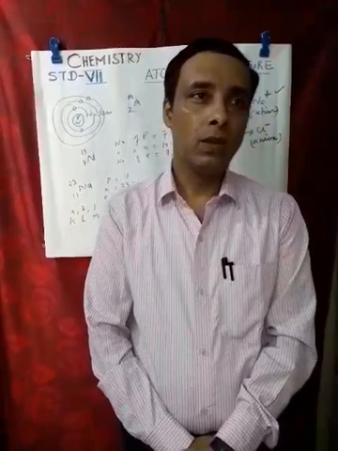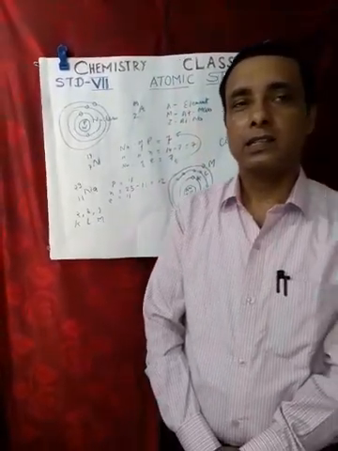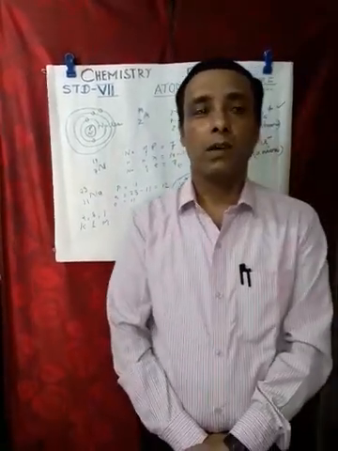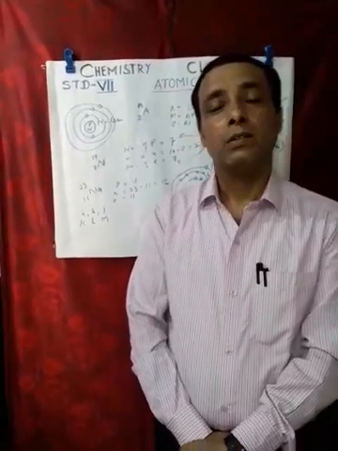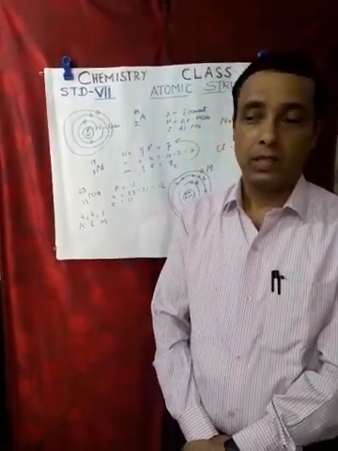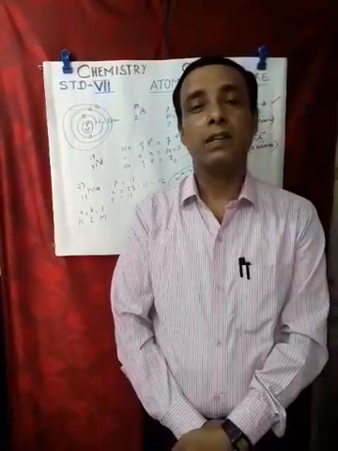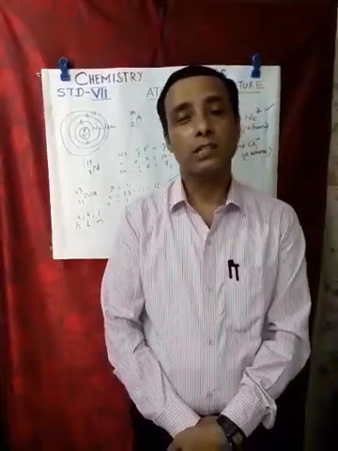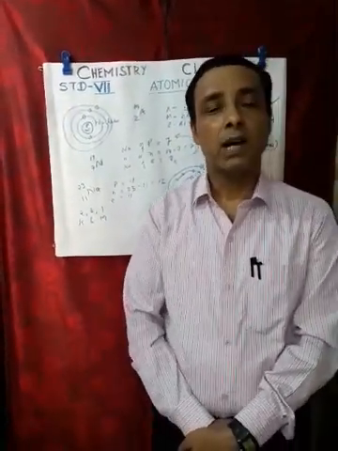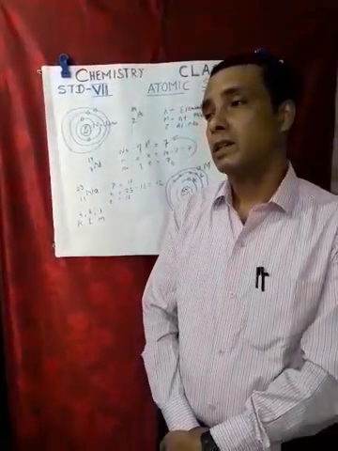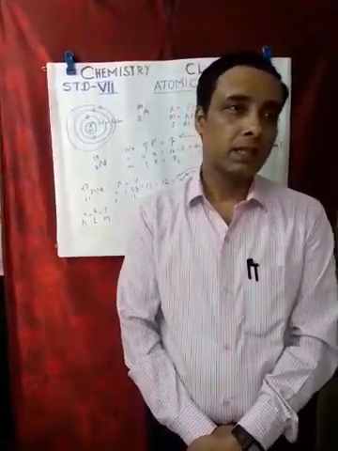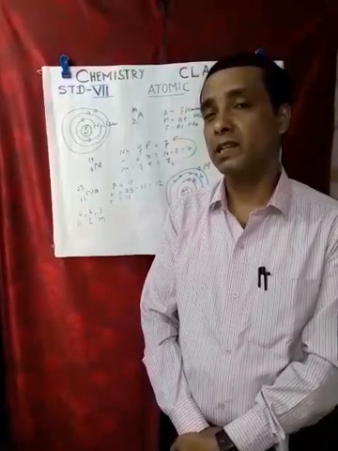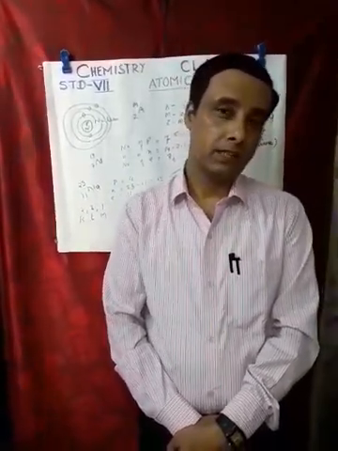Now, what are electrons? Electrons are negatively charged particles. Their mass is almost 1/1837 of the mass of a hydrogen atom. That means their mass is very negligible. Next to the electron is the proton. A proton is a positively charged particle and its mass is equal to that of a hydrogen atom. That means its mass is 1837 times heavier than that of an electron.